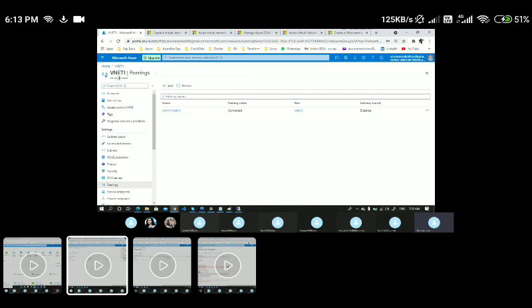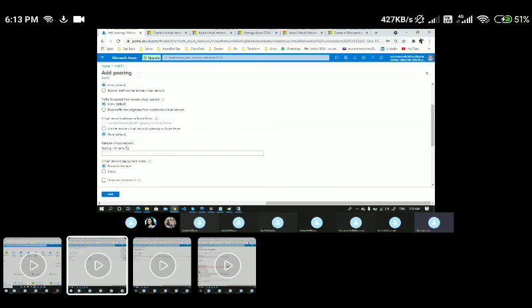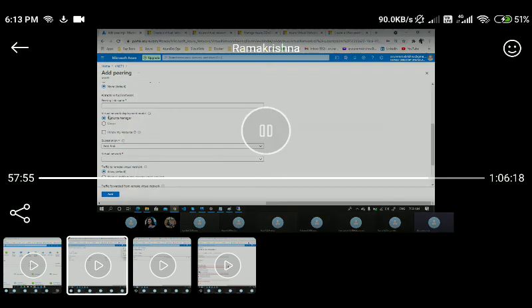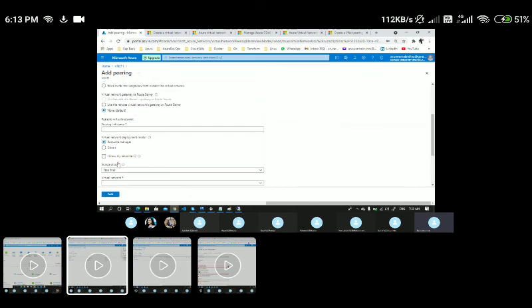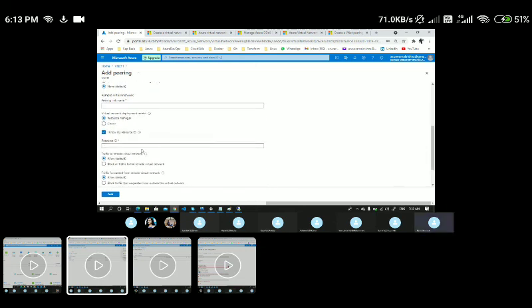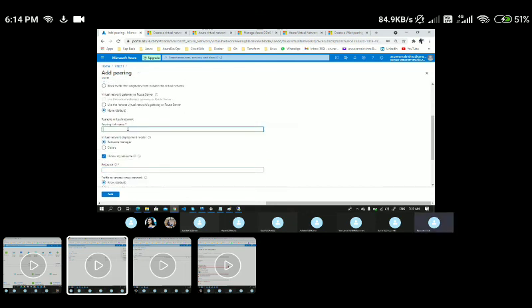Here I'll go to VNet 1 and click on add. I'll name it VNet 1 to VNet 3, and give the same details. Since I was in the same subscription earlier, I was able to choose the subscription and virtual network. This time I should click on the separate option called I know my resource ID. So here you need to pass the resource ID of your remote virtual network, that is VNet 3.